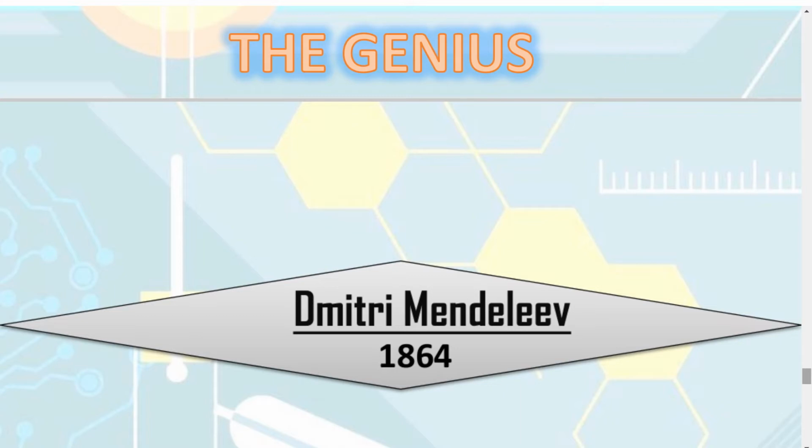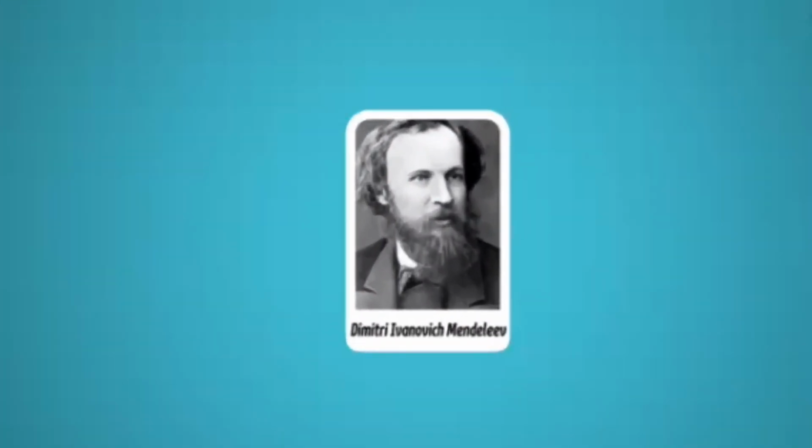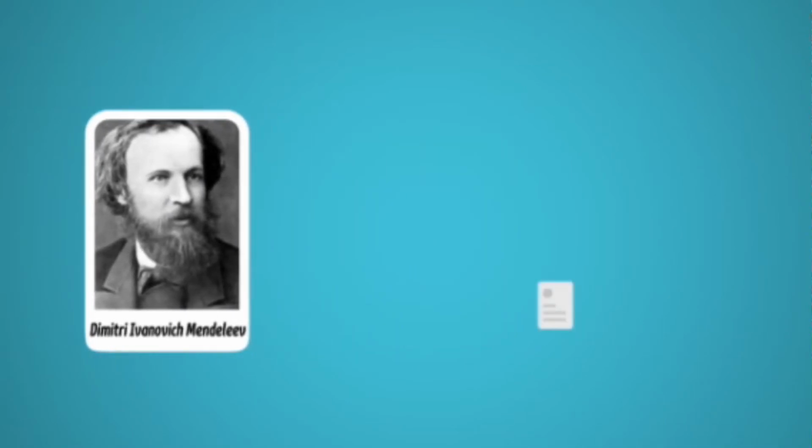Why are we discussing the contributions of the scientists, children? We should know the hard work of our scientists, and we should also get inspired by them. Let us start knowing about him more and more. Dmitri Ivanovich Mendeleev.